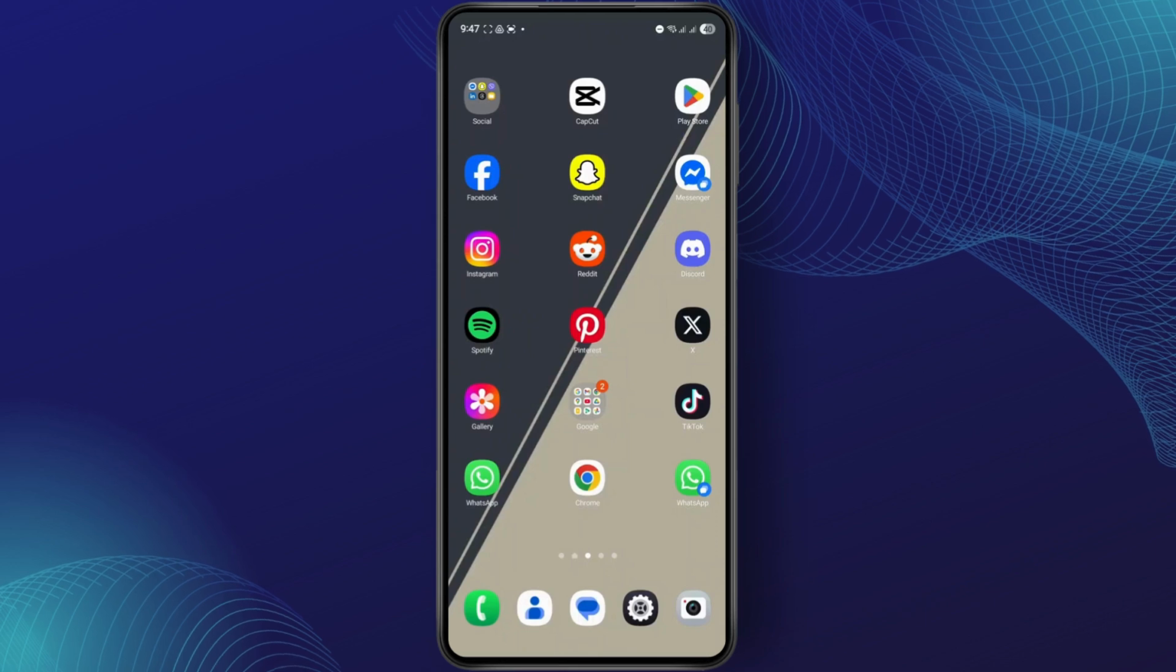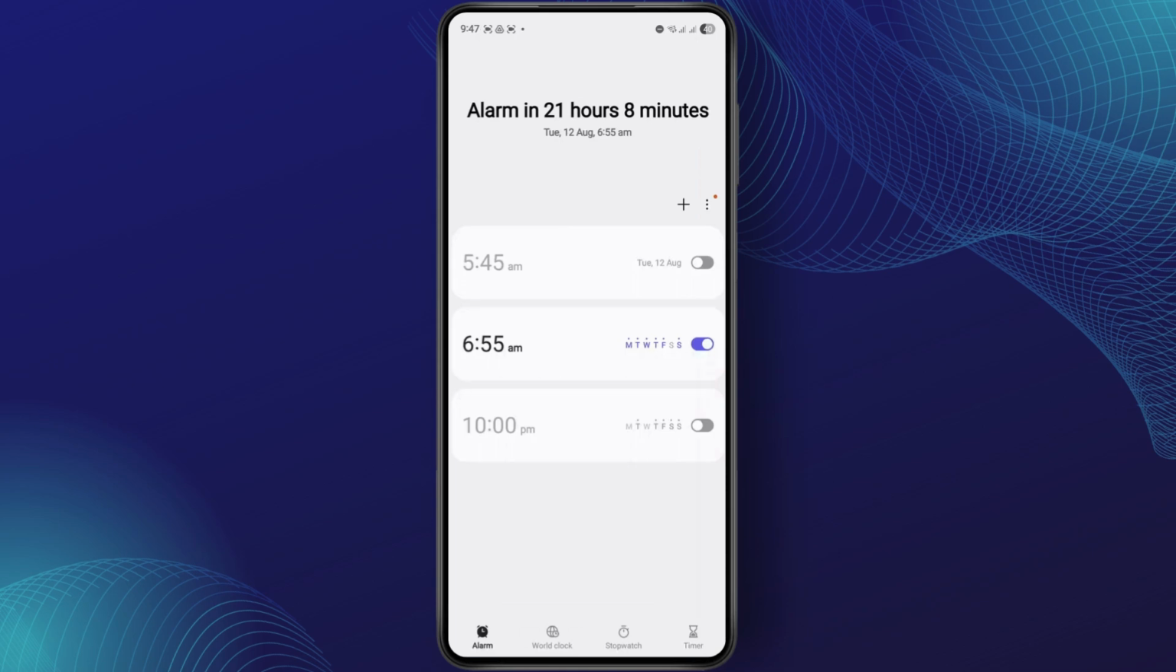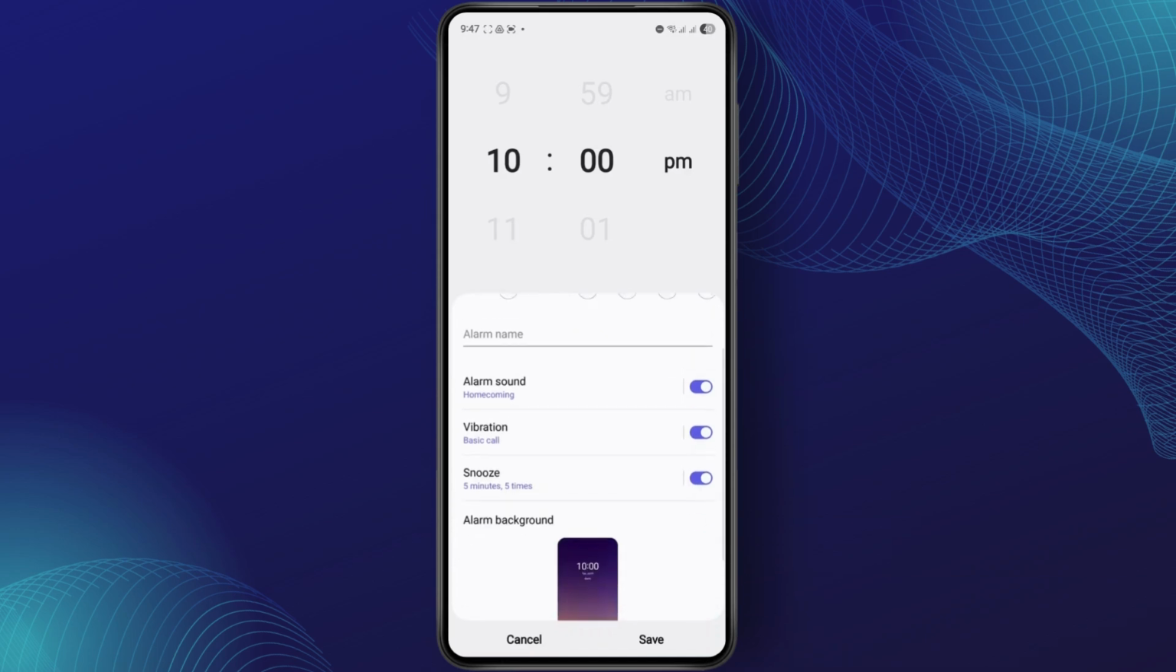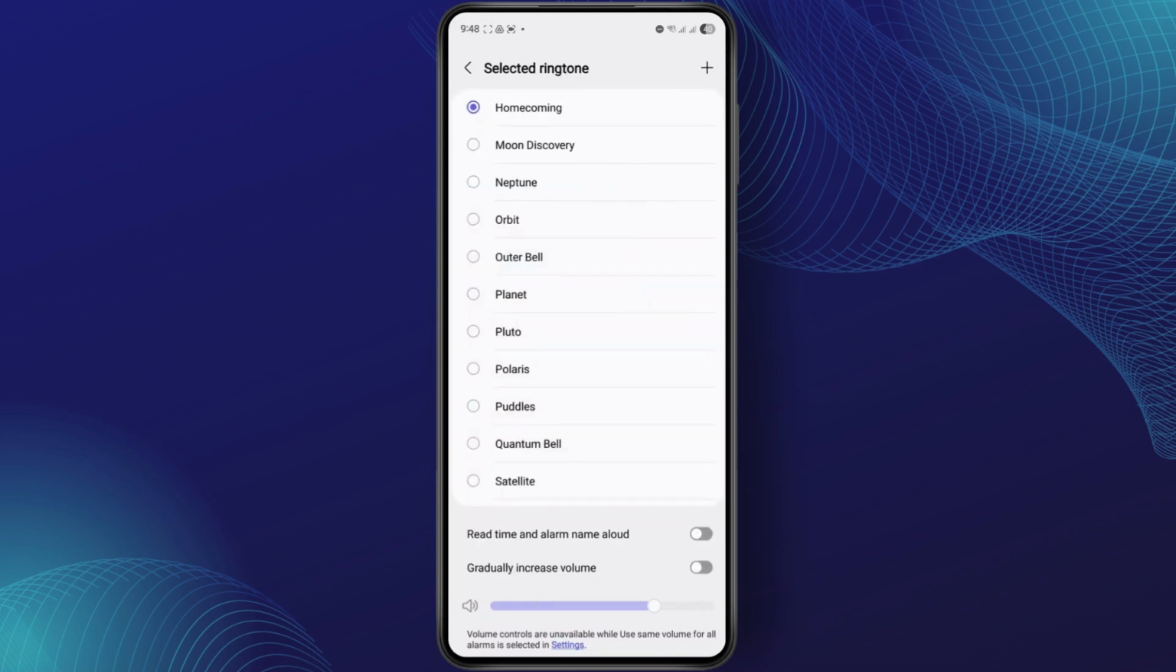First off, you're going to have to simply go ahead and open up your clock app, and once you have it open, go to the alarm section and select any alarm that you want to change the sound of. So here I've got this alarm sound called Homecoming. It's from my ringtone. You could also choose your alarm sound from Spotify, or you could just go to ringtone,